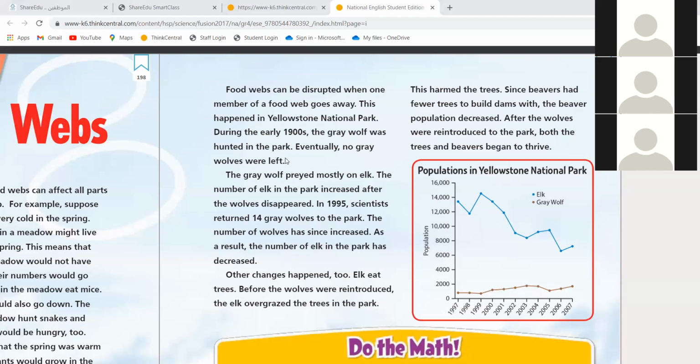Why? Because once the food finishes, they will start eating each other. Nowadays, we don't have any gray wolf left because they were extinct because of starving.